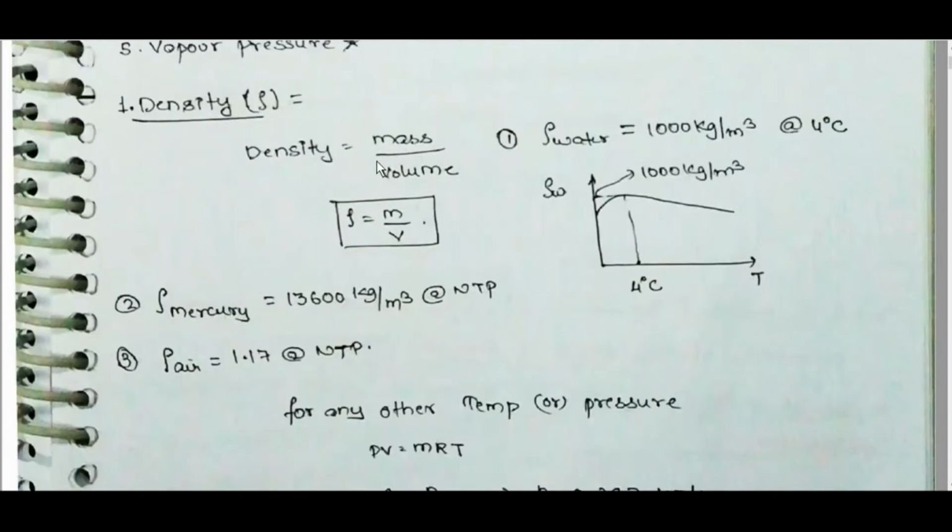Density is equal to mass by volume. Rho water is equal to 1000 kg per meter cube at 4 degrees centigrade. Rho is equal to m by v. Water has a unique property: density is maximum at 4 degrees centigrade, that is 1000 kg per meter cube. It varies with temperature, like this.